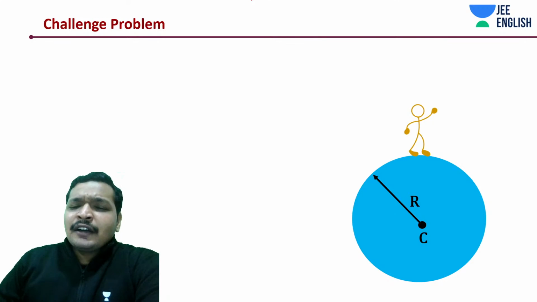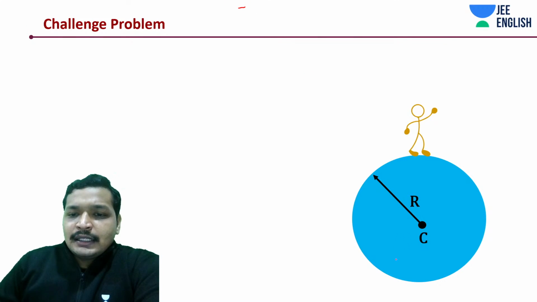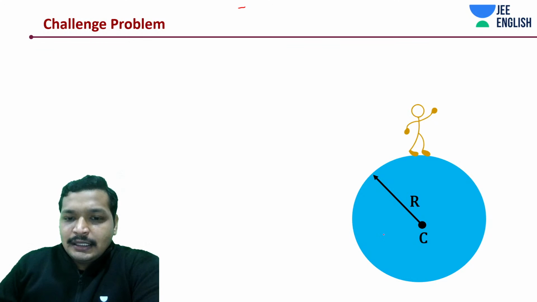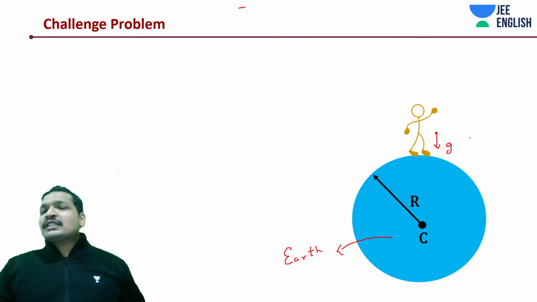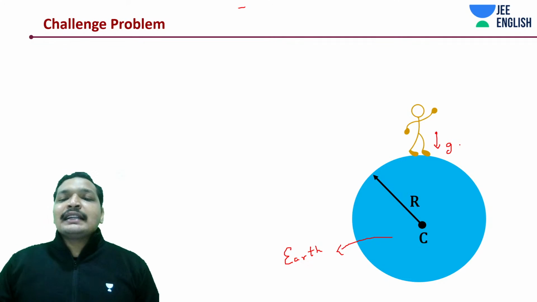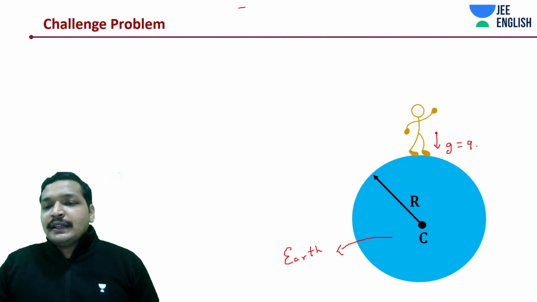Okay, first of all, get the clarity, and let's understand first of all, if you have been standing on the surface of the earth. Okay, let's say this blue colored sphere is the earth, and now you are standing on the surface of the earth. So for you now over here, what happens is you're experiencing g. We generally say this to be like some 9.8 meters per second squared.